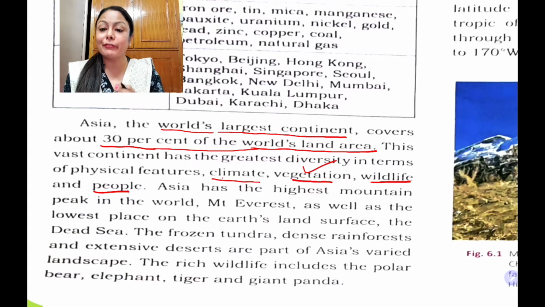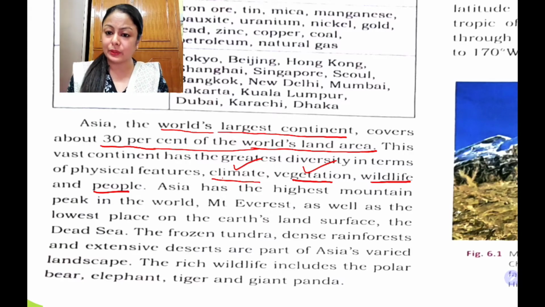There is a lot of variety in the continent. Different climates are experienced: monsoon climate, equatorial climate, desert climate, then mountain climate. So there are different types of climatic conditions experienced in Asia. A variety of vegetation is also found in Asia. Different varieties of wild animals are found in Asia.